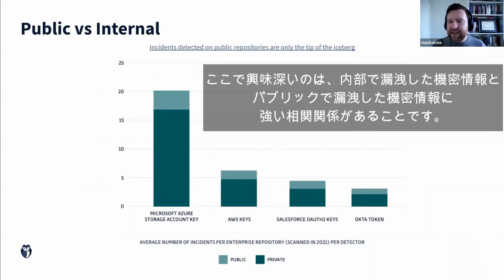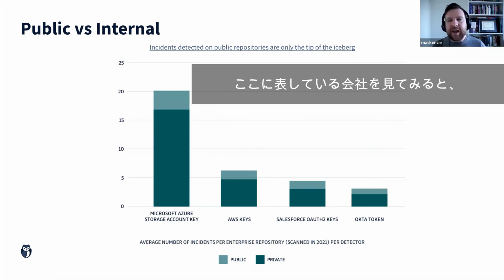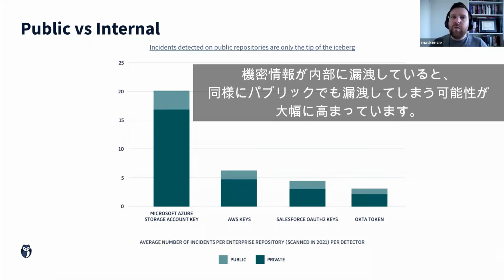And what's interesting here is that we actually see a very strong correlation between secrets that are leaked internally and secrets that are leaked publicly. So when we're looking at the companies here, when secrets are being leaked internally, it drastically increases the likelihood that they will be leaked publicly as well.